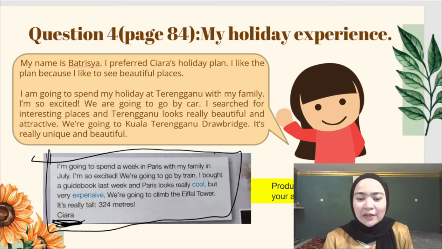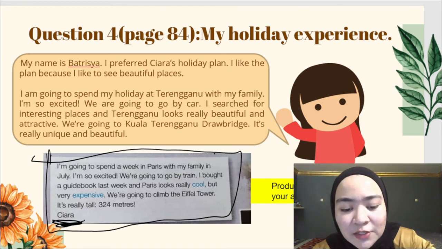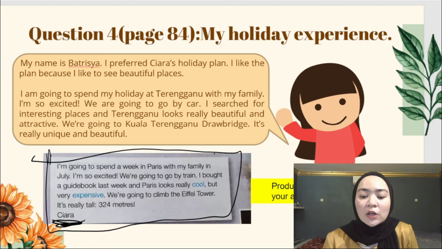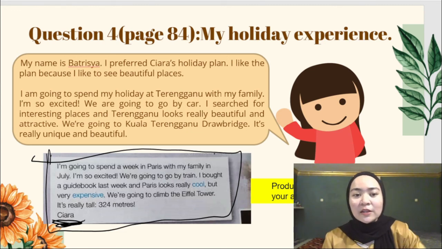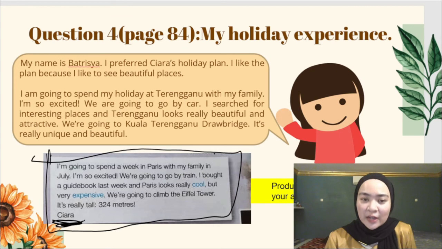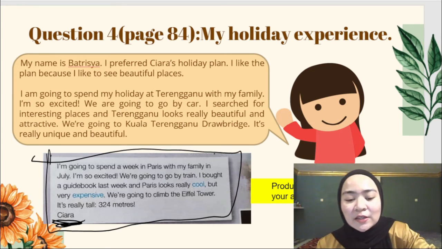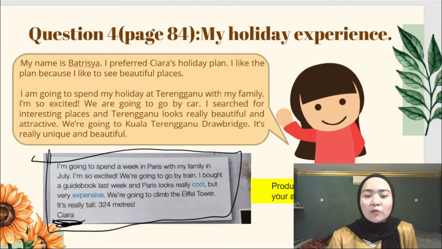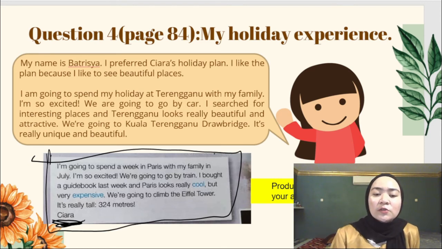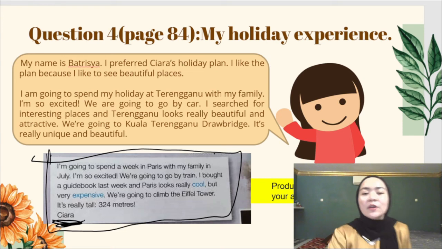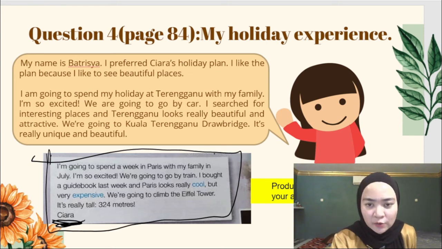Then in the next paragraph, I am going to spend my holiday at Terengganu with my family. Sierra here says she would like to spend her holiday in Paris, but I changed it to Terengganu, and I'm so excited. Similar to the paragraph, we are going to go by car, but Sierra says she wants to go by train. And I searched for interesting places. Terengganu looks really beautiful and attractive, and we are going to the Kuala Terengganu drawbridge. It's really unique and beautiful.